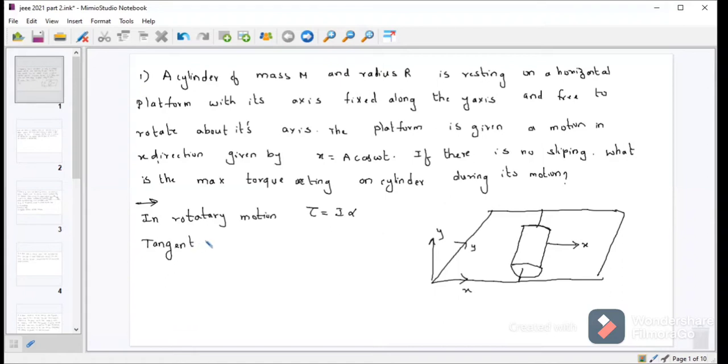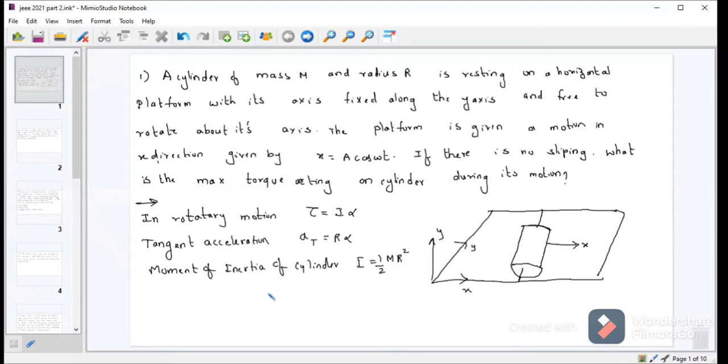So tangential acceleration at will be given by the formula r alpha, and the moment of inertia of the cylinder is I equal to half m r square. These are the three important terms we require.